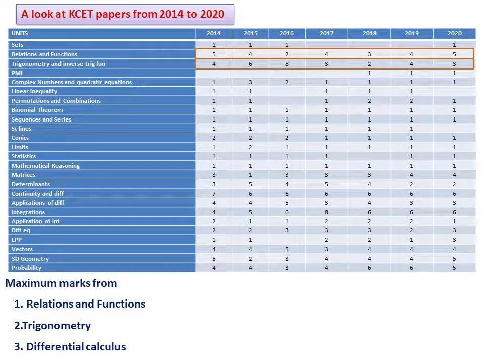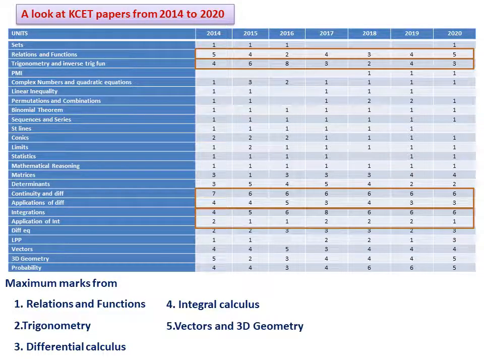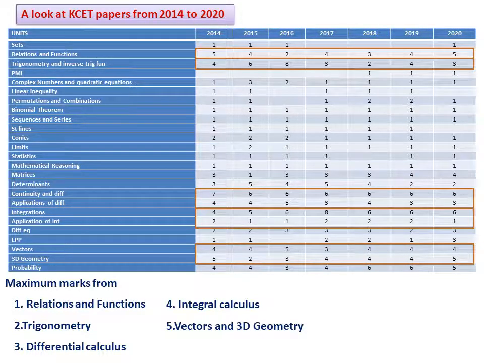This is also possible. Then differential calculus, of course, is another major unit. I have not included first PUC limits. Even then, first year there were 11 marks, then 10 marks, then 11 marks, like that. So a maximum of 11 marks questions are asked from this unit. And then the next, integral calculus, is also a major unit. You can see 6 marks, then 7 marks, even 10 marks maximum questions are asked. Then the next one is vector and 3D. If you see vector and 3D together, 9 marks first year, then 6, then 8, like that.